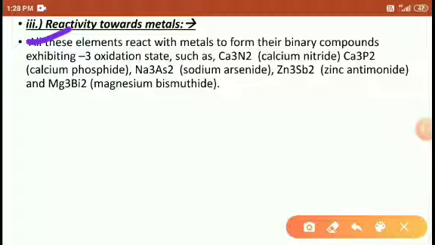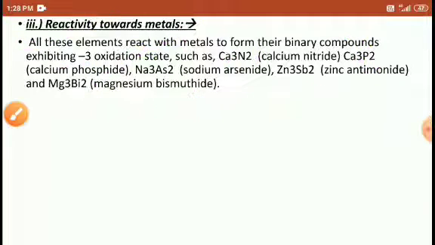Reactivity towards metals. Binary compounds exhibit the -3 oxidation state. With metals, the compounds are calcium nitride, calcium phosphide, sodium arsenide, zinc antimonide, and magnesium bismuthide. Such types of compounds are formed, as all the group 15 elements react with metals to form the respective compounds. Right, students?